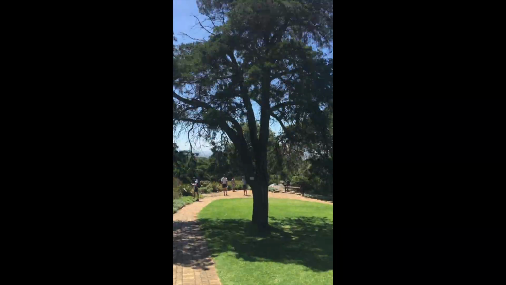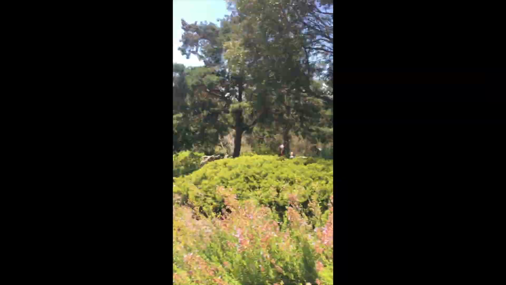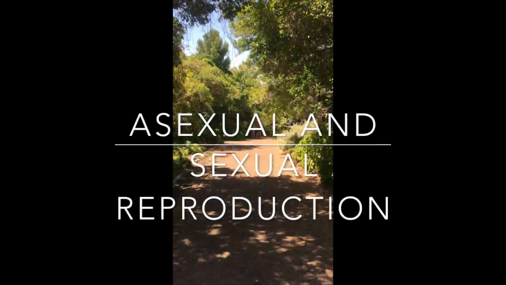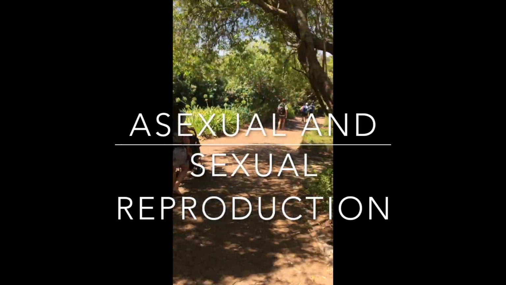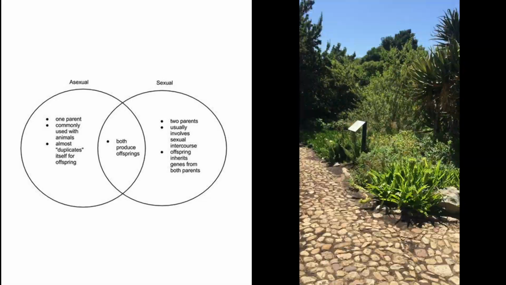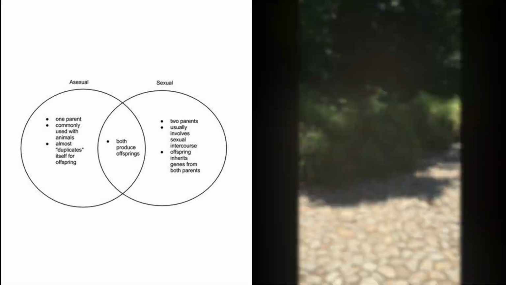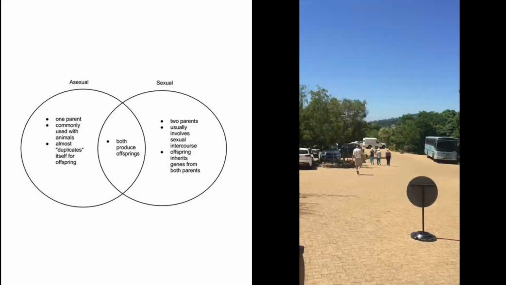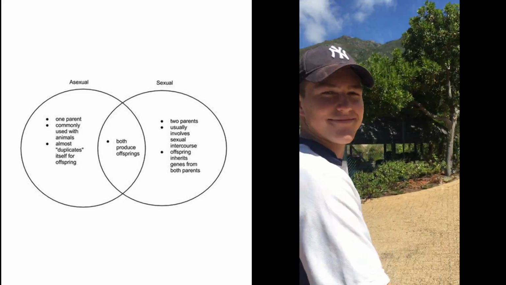Asexual reproduction is a type of reproduction by which an offspring arises from a single organism and inherits the genes of that parent only. It does not involve the fusion of gametes. Sexual reproduction is a form of reproduction where two distinct types of specialized reproductive cells called gametes fuse together, involving a female's ovum and a male sperm to form an offspring.